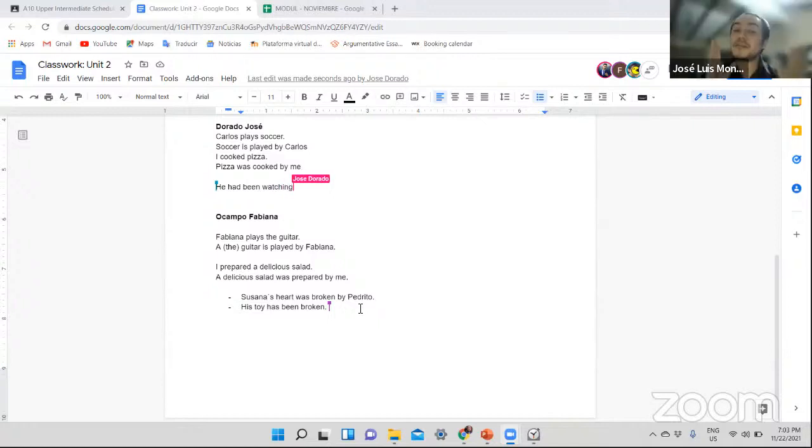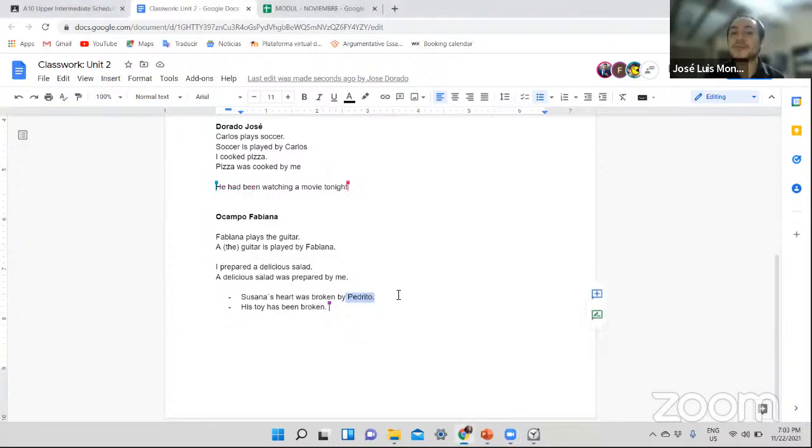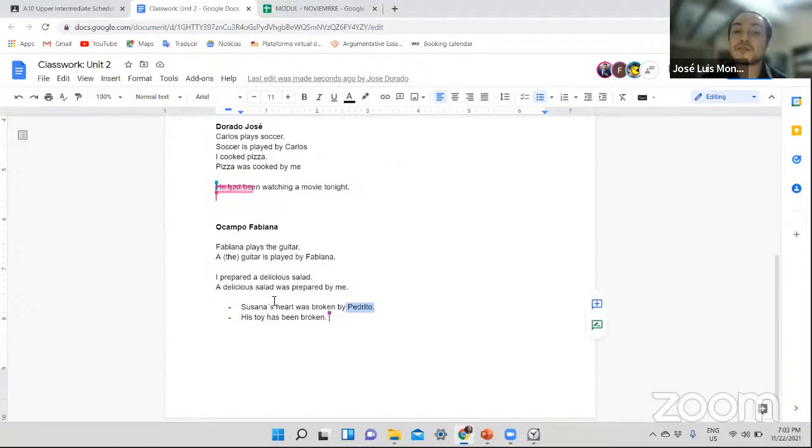Right? Yes. The subject that is receiving the action is the one that has the emphasis. And you use the passive voice when you want to say that the subject that is receiving the action is more important than the agent. Anytime you use the passive voice, you believe that Susana's heart, in this case, is more important than Pedrito, because you can simply do this and your sentence is still okay. And Pedrito can be any guy, right? Can be Pedrito, Jose, David, Luis, it doesn't matter.